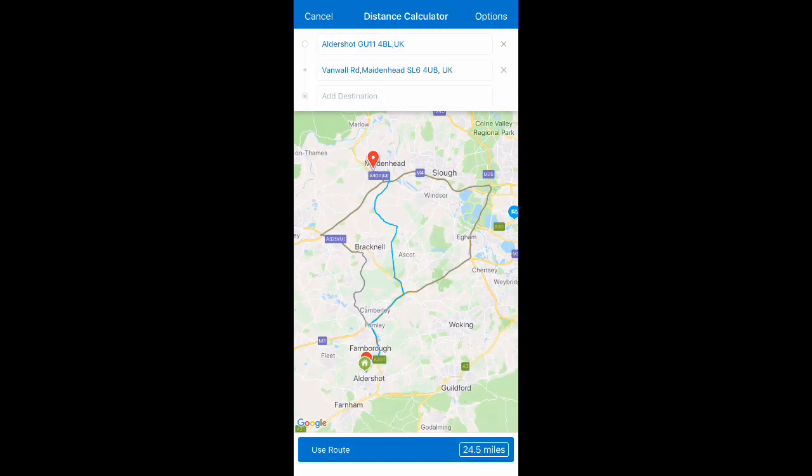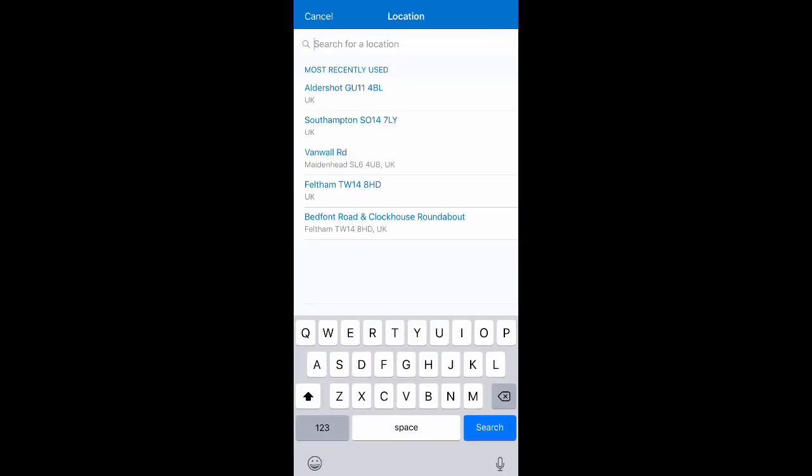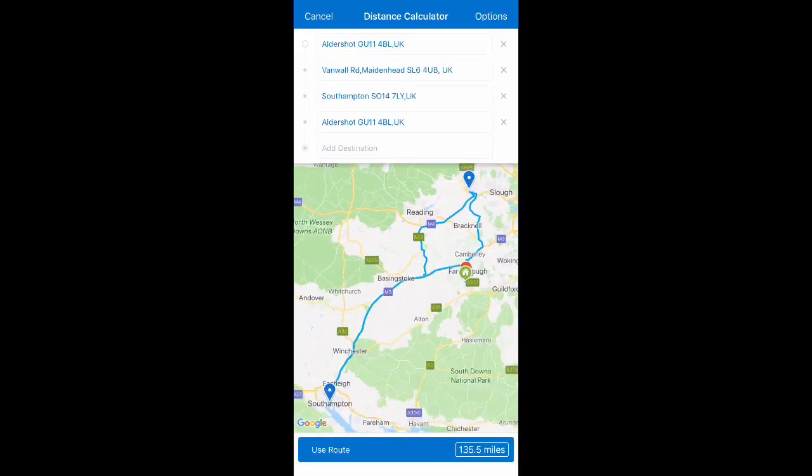After that, if for example I'm a social worker in a local authority, I might need to visit additional locations in that day. And we make it easy for the user to add additional locations. So let's say I went to the council offices in Southampton before I travelled home again. There you can see Concur has calculated that entire journey using Google Maps, a tool that everyone's familiar with. Then as an authority, if you require users to deduct their commute distance, that can also be enabled.